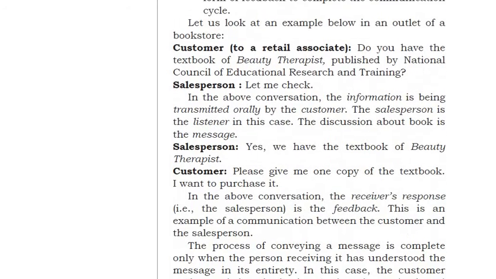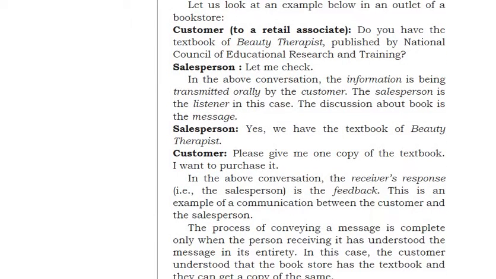Okay, so let's take an example of a bookstore. Customer to a retail associate: do you have the textbook of beauty therapist published by National Council of Education Research and Training? Then the salesperson says, let me check. In the above conversation, the information is being transmitted orally by the customer. The salesperson is the listener in this case. The discussion about the book is the message.